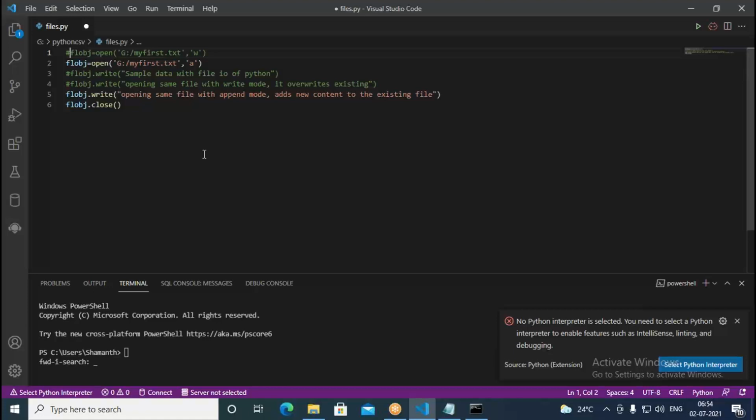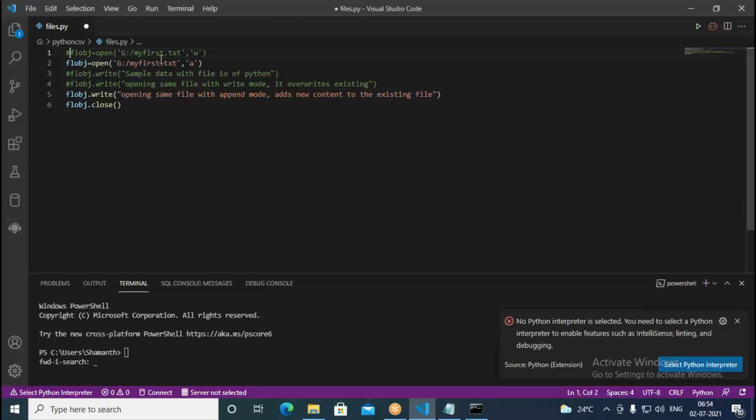So in two ways you can open. One is W, the other one is A. Whenever you want to write, you can go with the write mode or you can go with the append mode. Every time you want to create a new file, you can go with the write mode. But if you want to add content to an existing file, every time you can open in the append mode. Even with append mode, if the file is not existing, it can create a new file.